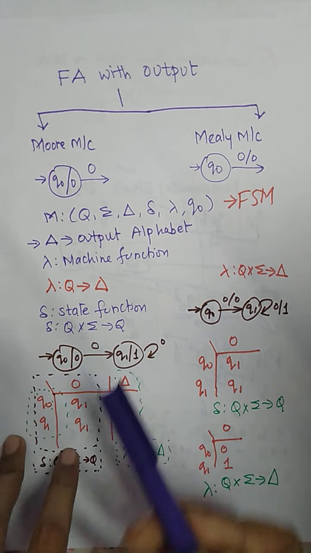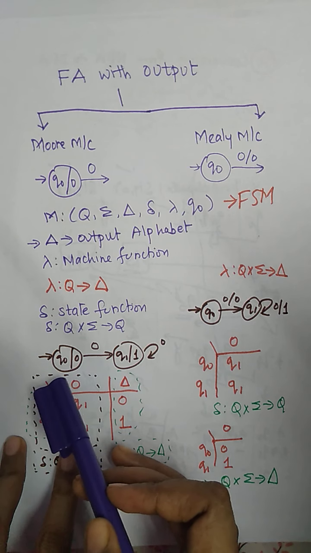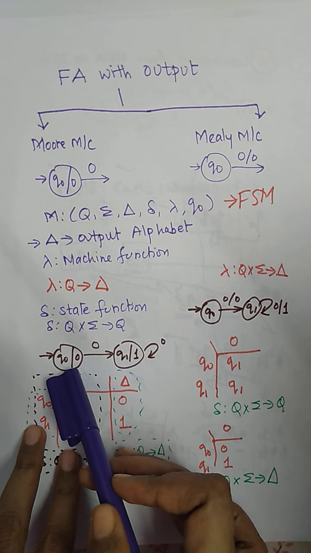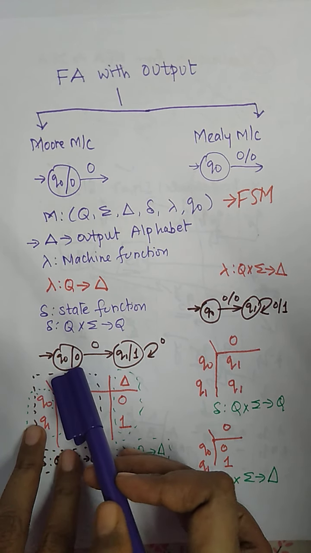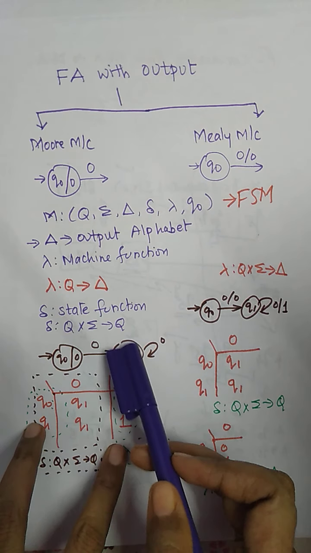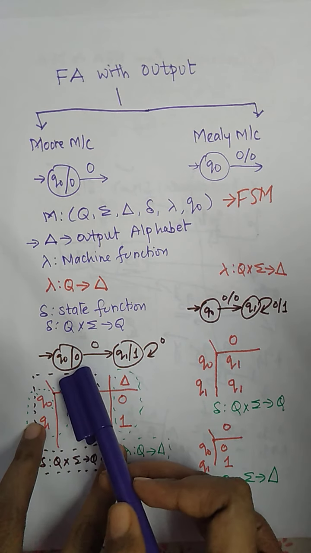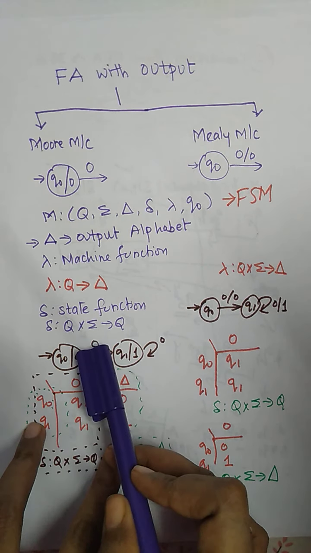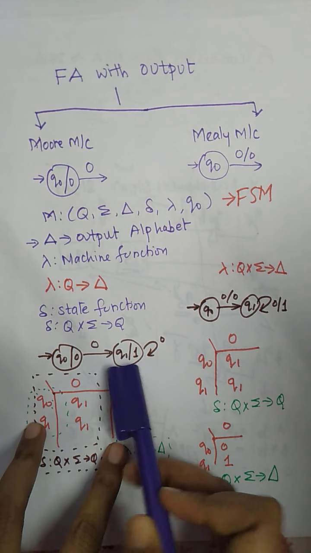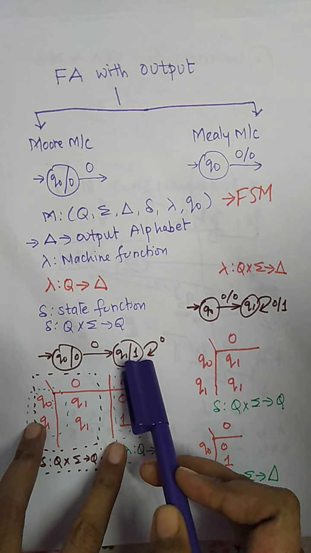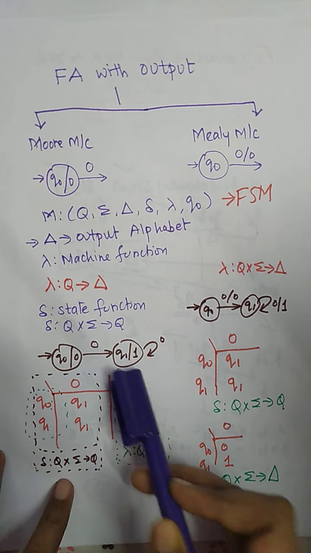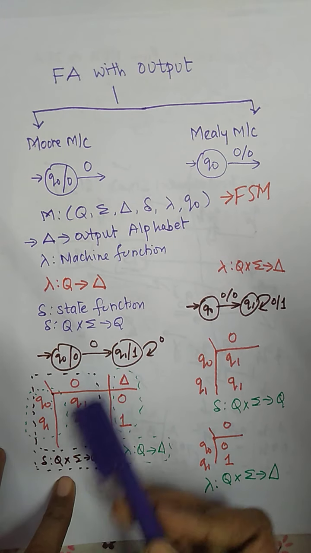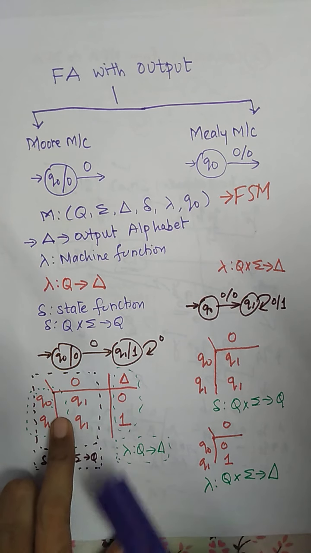Here we have an example, a diagram for the Moore machine, in which the output is written within the state: q0 slash output 0, then another state q1 slash 1. That is, the output of q0 is 0 and the output of q1 is 1. So q0 on input 0 produces output 0 and goes to the state q1. q1 with input symbol 0 produces output 1 and goes to q1. Same thing is written here: q0 on input 0 goes to q1. That is our state function.